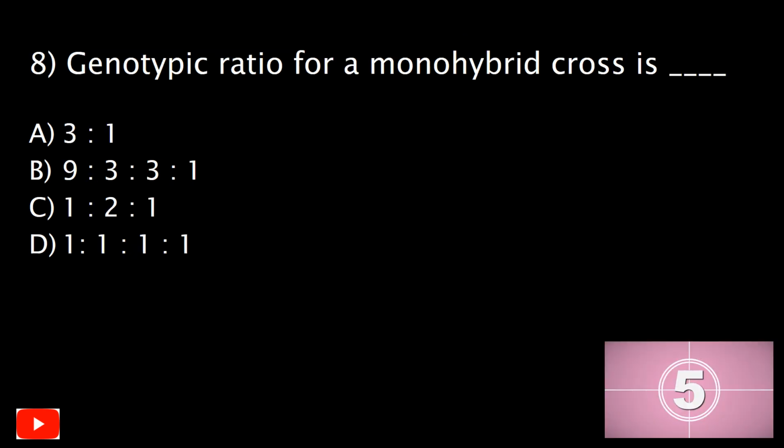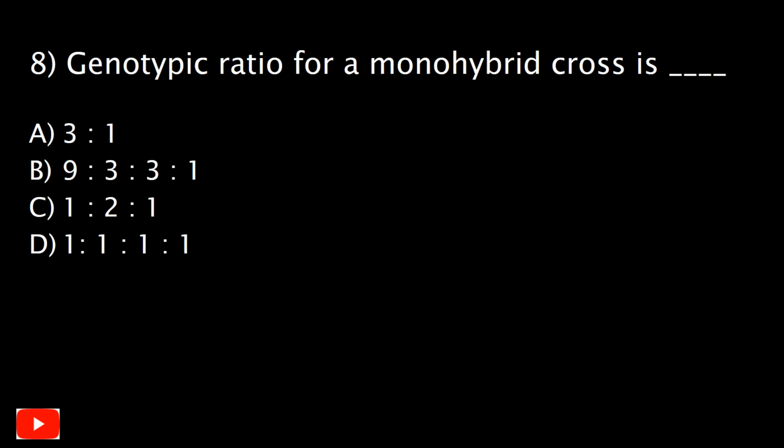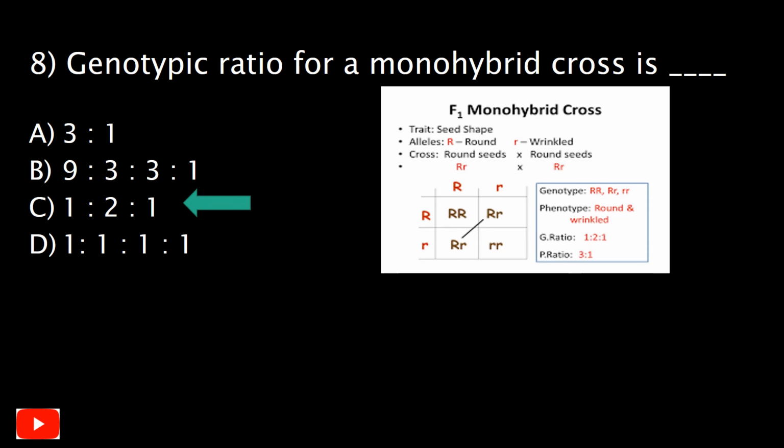Question number 8. Genotypic ratio for a monohybrid cross is dash, and your options are A. 3:1, B. 9:3:3:1, C. 1:2:1, or D. 1:1:1:1. Well, the correct answer is C. 1:2:1.